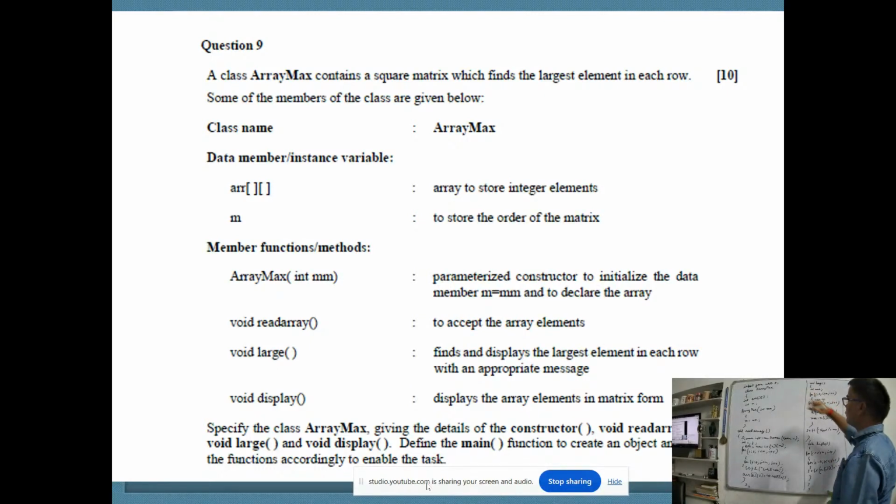I create the object of the class: ArrayMax ob equal to new ArrayMax. Then the constructor has to be given, so I'll give, for example, 5. Then ob.readArray, then ob.large, then ob.display. And then you close it. Right? So I hope this is clear to everyone.